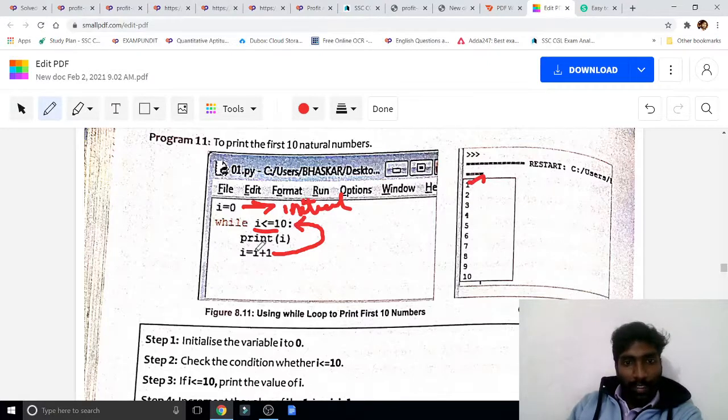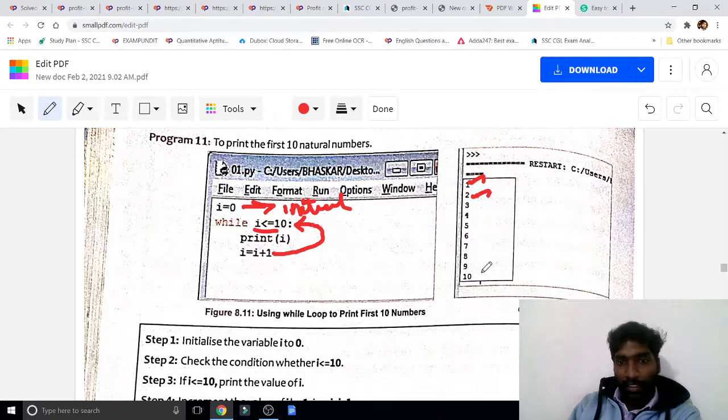Again it is going. I equal to I plus 1. 1 plus 1 is now 2. It is going. Now 2 is lesser than or equal to 10. Yes, the condition is true. Print I. 2 came. Now the I value is 2. Again I equal to I plus 1. 2 plus 1 is 3. 3 is lesser.